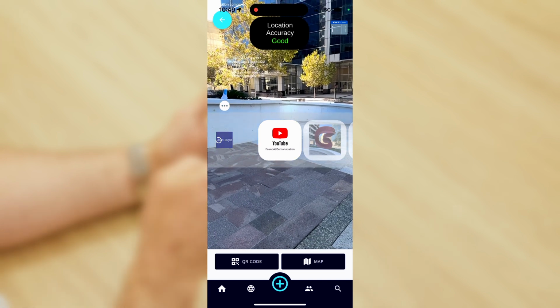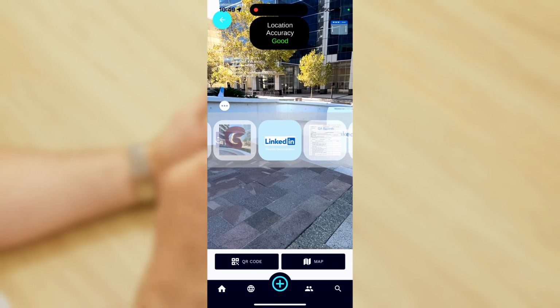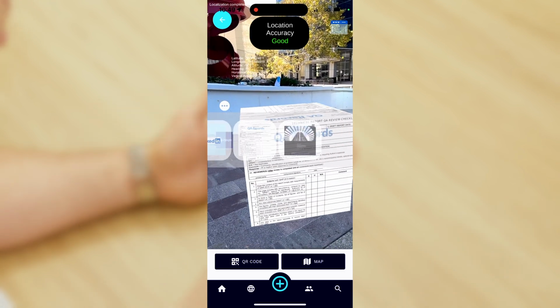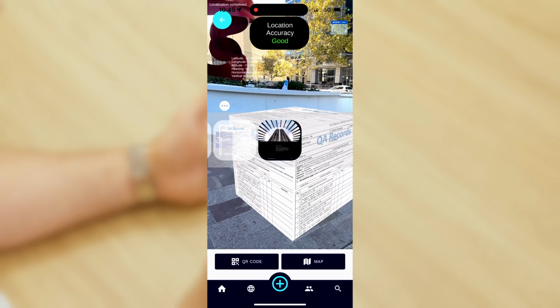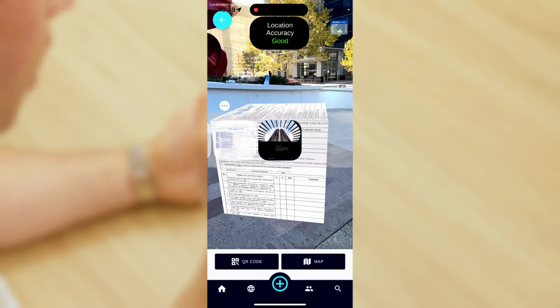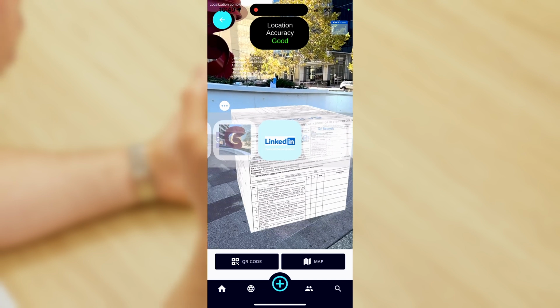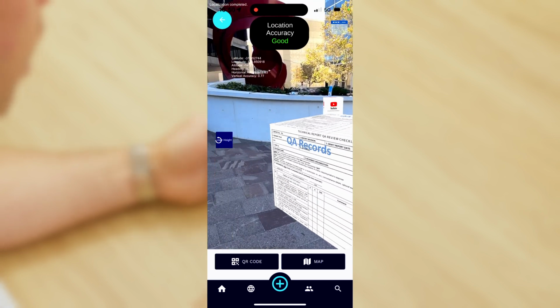Once I'm in this, I can scroll through the carousel, select any individual object, and look at them on their own. Then I can take the same sort of action I would normally with those cubes. I can click on them to access the URL, or press and hold to open the post itself. To exit the carousel view, simply click on the three-dot menu and the view will return back to its original view.